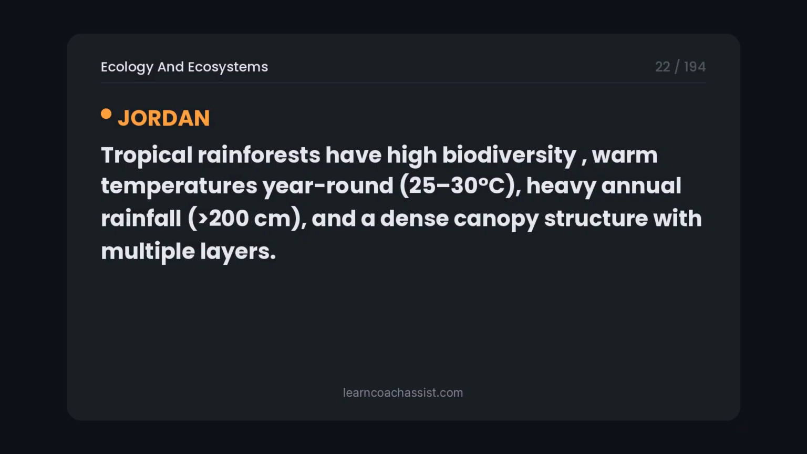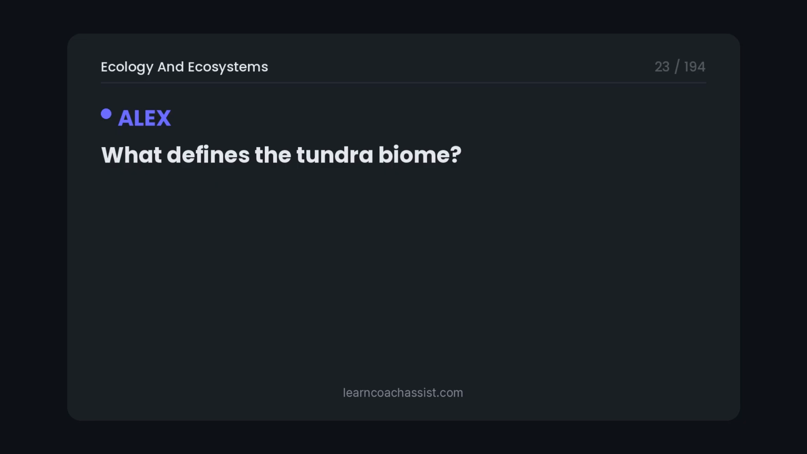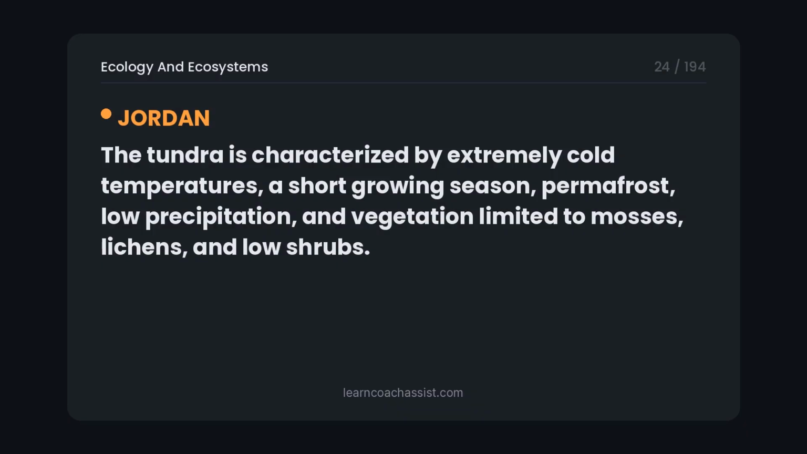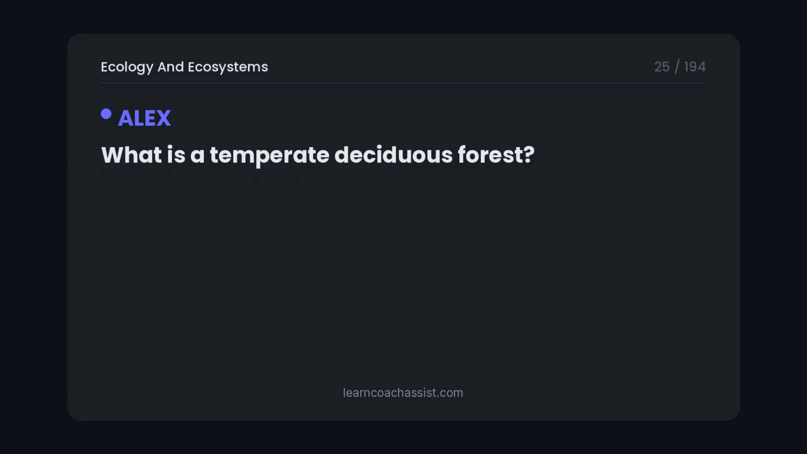Tropical rainforests have high biodiversity, warm temperatures year-round, 25 to 30 degrees Celsius, heavy annual rainfall, greater than 200 centimeters, and a dense canopy structure with multiple layers. What defines the tundra biome? The tundra is characterized by extremely cold temperatures, a short growing season, permafrost, low precipitation, and vegetation limited to mosses, lichens, and low shrubs. What is a temperate deciduous forest?